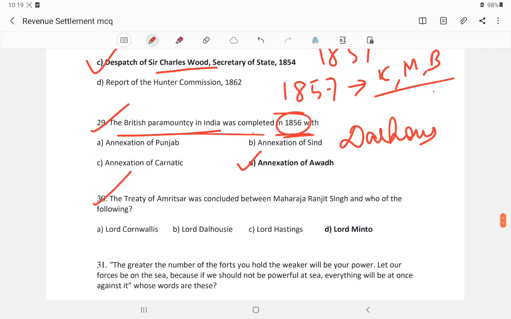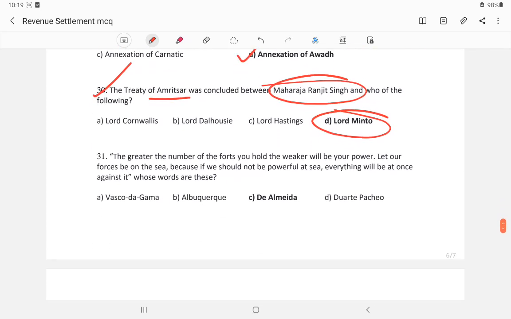Question number 30. The Treaty of Amritsar. The Treaty of Amritsar was signed by Maharaja Ranjit Singh and another party. It was signed with Lord Minto.